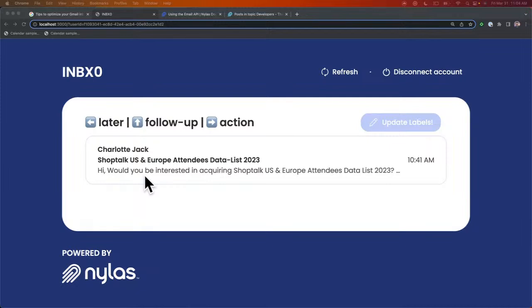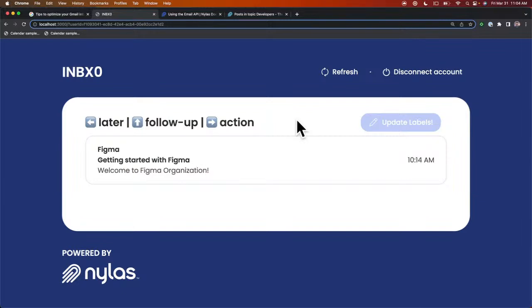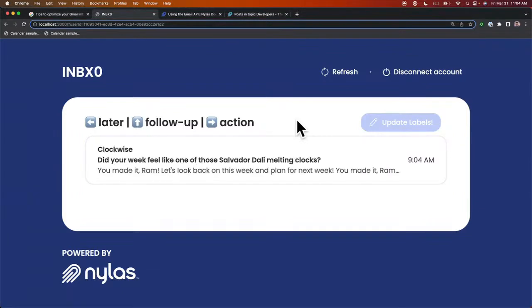Like you could grab the emails for the past day or emails that don't have labels on them, and you can go through and assign labels to them. So here, for example, I think this is a list of contacts, and I'm going to assign this to later. And then here it's getting started with Figma. So this is going to be an action for me to go ahead and join Figma. So let me put that as an action.